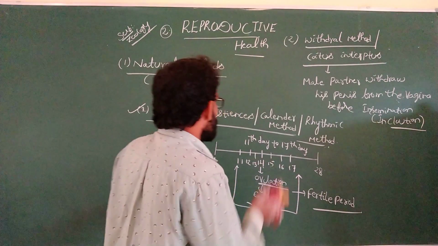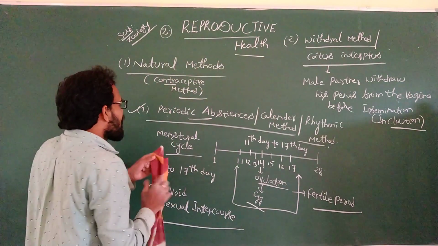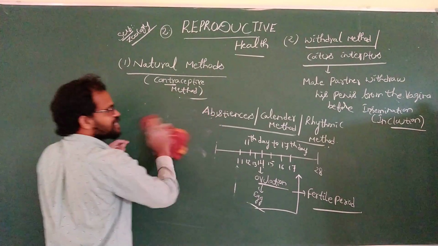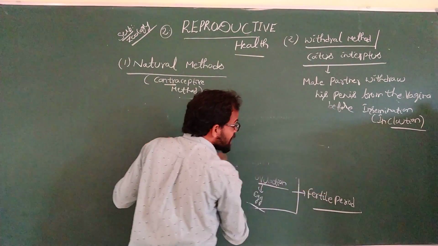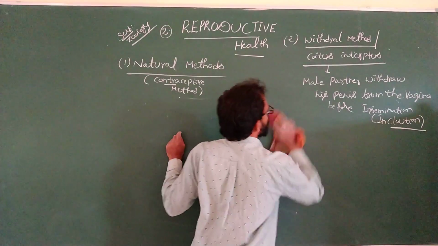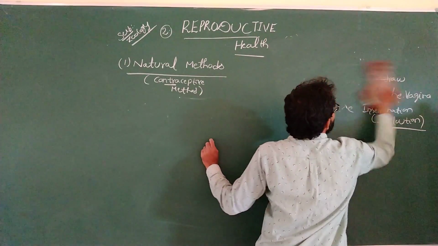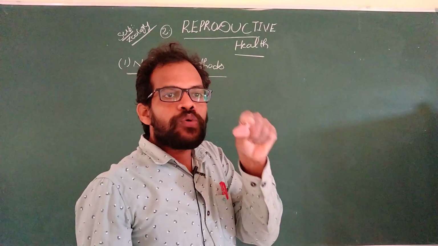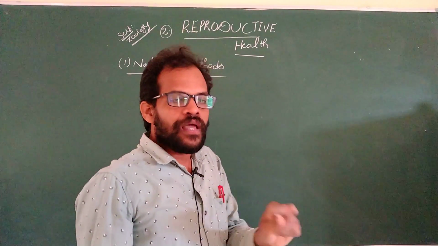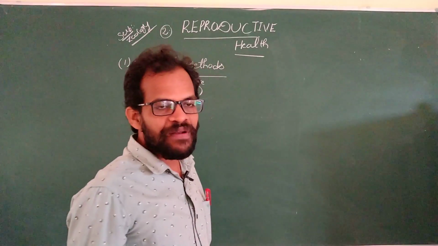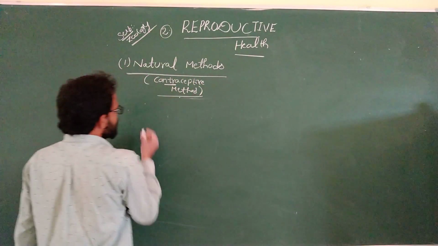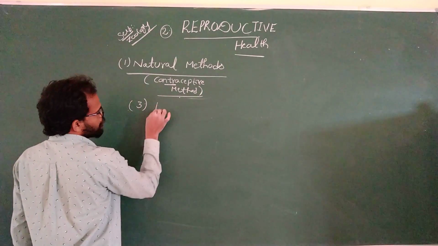Coming to the third natural contraceptive method. What is the third natural contraceptive method? That is the lactational amenorrhea method. These methods allow sexual intercourse but prevent pregnancy. What is the third natural contraceptive method? Lactational amenorrhea.